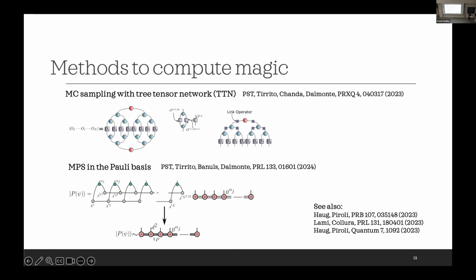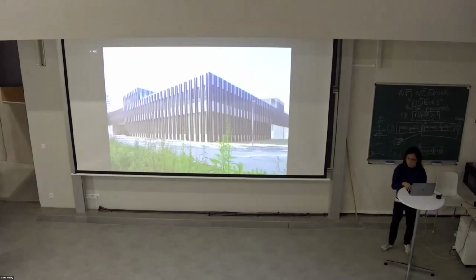We represent the state as an MPS in the Pauli basis, and from this, we can compute the SRE using the replica trick. There are of course other methods to compute the magic, also introduced by Guglielmo and others.